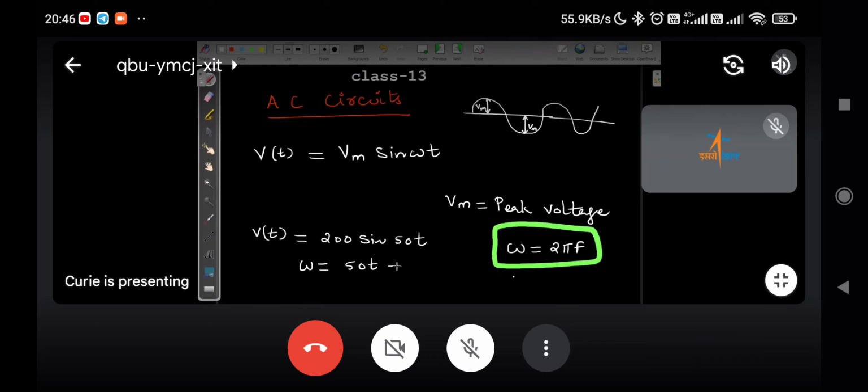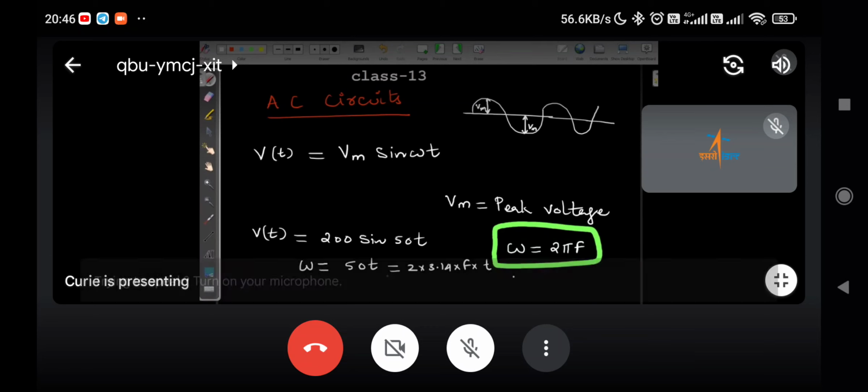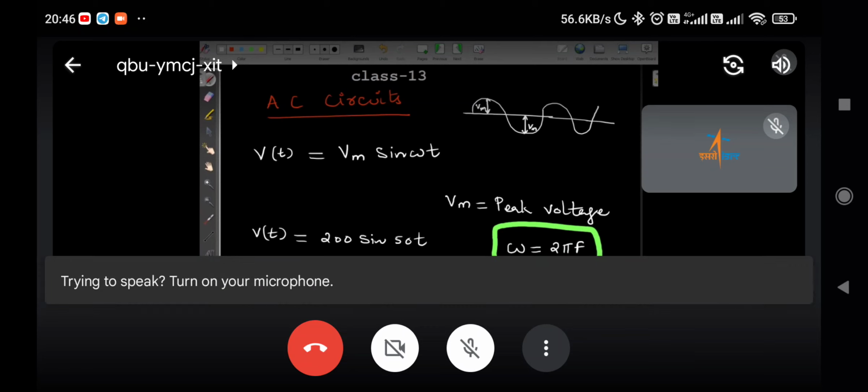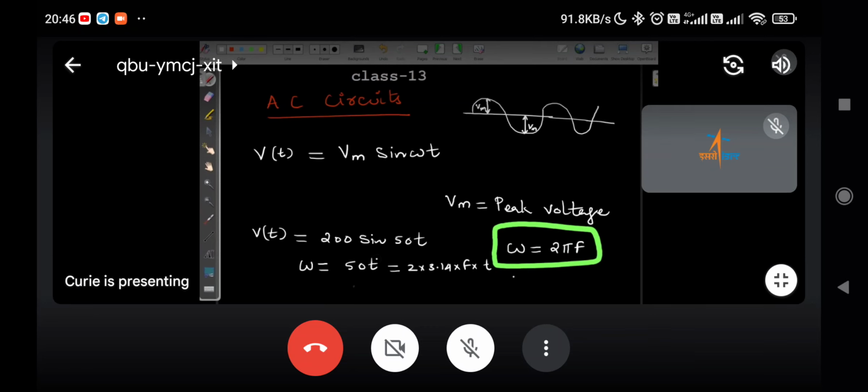Which is equal to 2 multiplied by 3.14 multiplied by f multiplied by t. So 50 t, the t will cancel, then we can write 50 equal to 2 multiplied by 3.14 f.